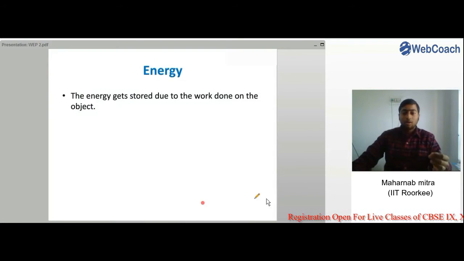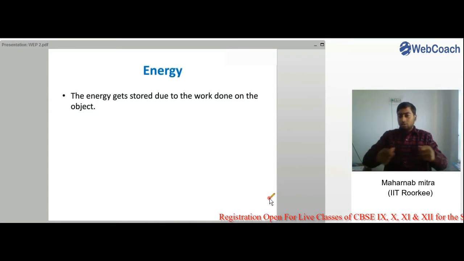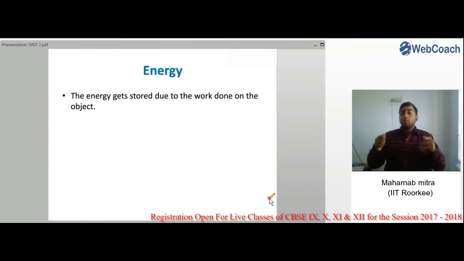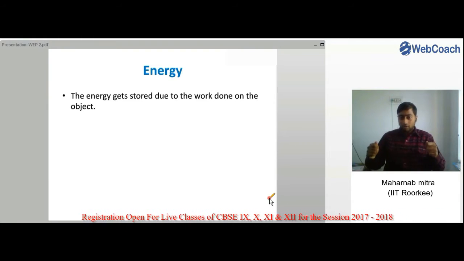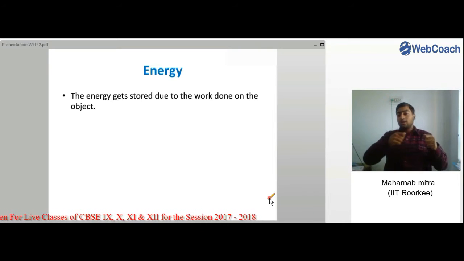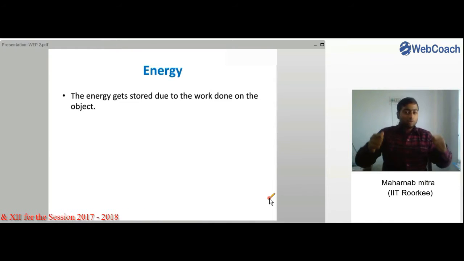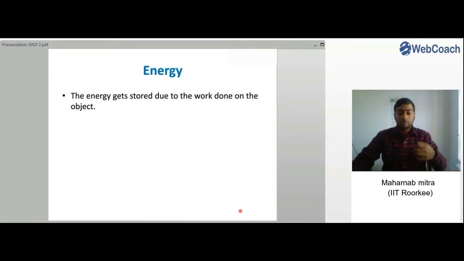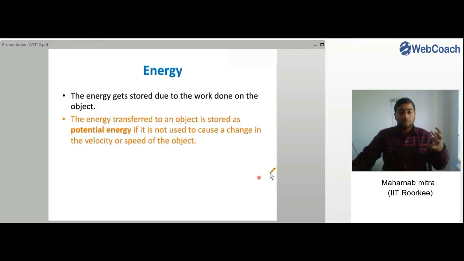Here, what happens is, when you pull the rubber band, you are actually doing some work on it, right? Because you are applying force in this direction and the displacement is along the same direction. So when you are doing some work on it, you must be transferring some energy to it, right? You are doing work on the rubber band, so you are transferring energy to it, and this has been stored in the rubber band in the form of certain energy.